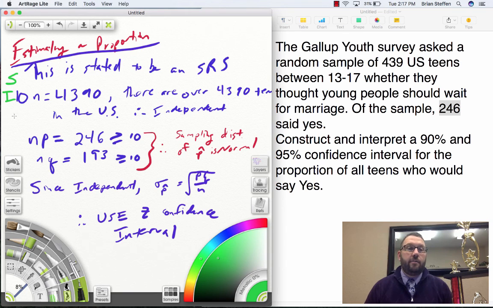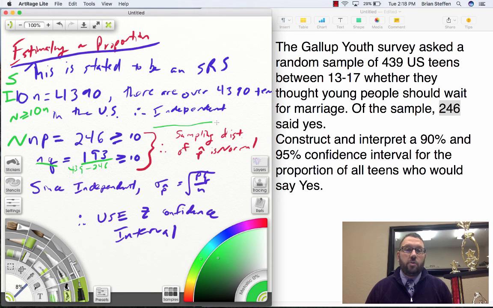It's that idea of, and I didn't write it down because I don't want you to get in the habit of just writing the formula, capital N greater than 10n. N, normality. Can we show normality? So we go n times p. N is 439 times 246 out of 439 is 246. So really np is how many successes? Is that at least 10? Yes. How many failures? nq, 193. The 193 was from 439, the total, minus 246. That's also greater than or equal to 10.